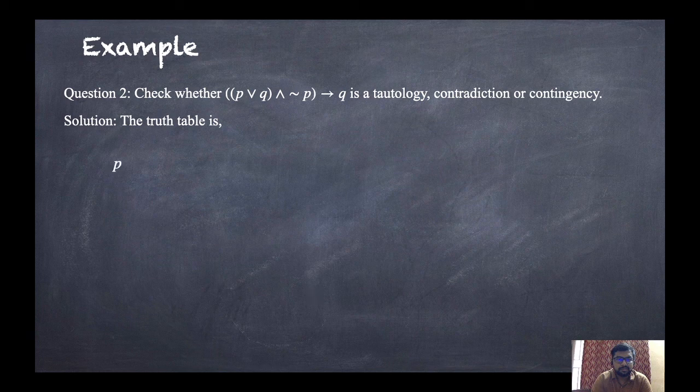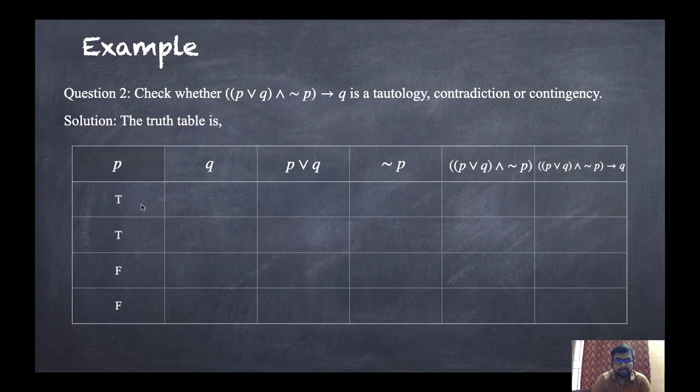First one is P, then Q, then this portion P or Q, then not P, and then the whole term, (P or Q) and not P implies Q. Here there are two statements, so there will be four possibilities: both true, first true and second false, first false and second true, or both false.